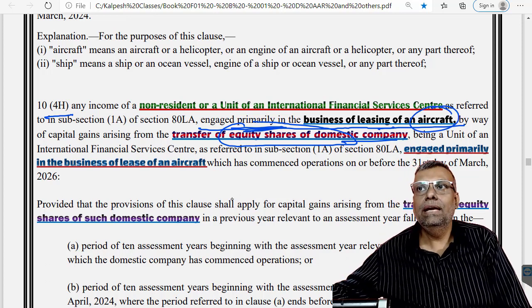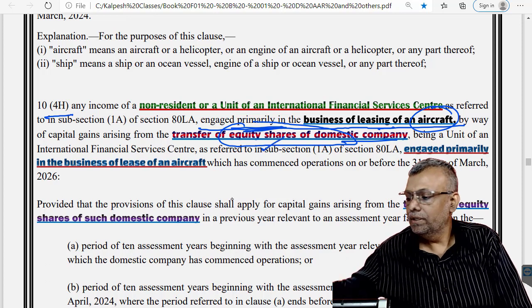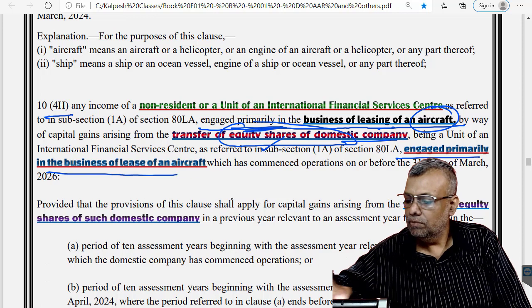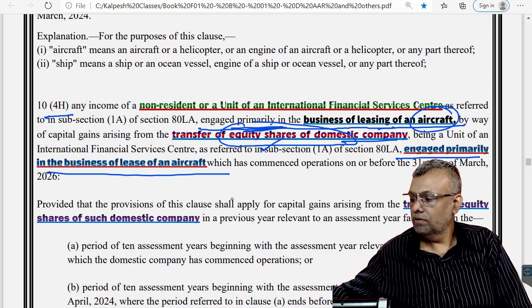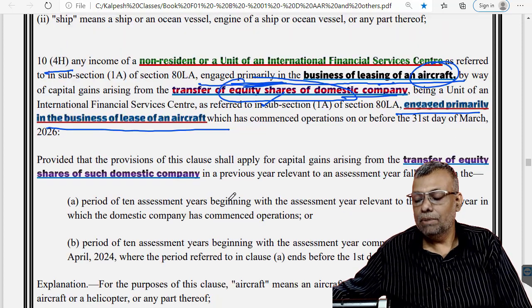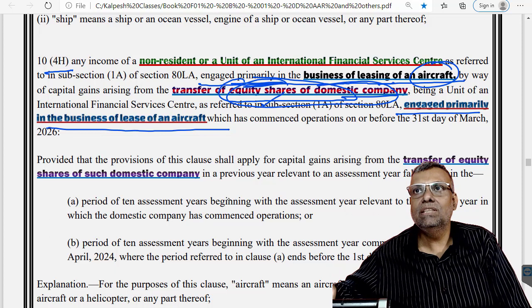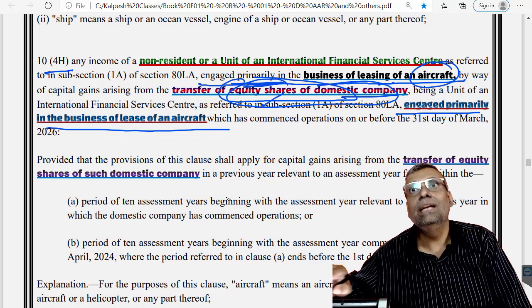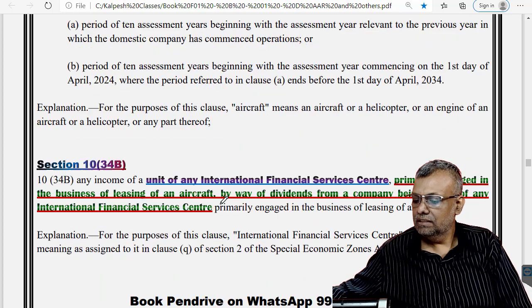And the unit which is transferring these equity shares is also engaged in a similar type of business. So in a very limited way, if other conditions of this particular section are satisfied, even the transfer of equity shares of the domestic company which is a unit in an IFSC and in the primary business of leasing of aircrafts is given a benefit.